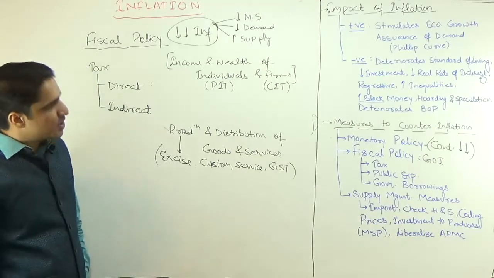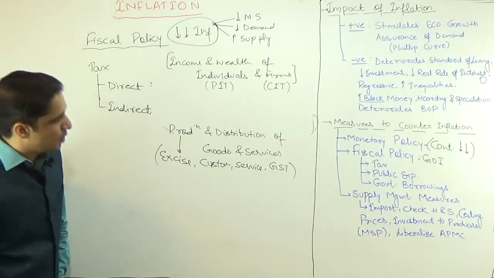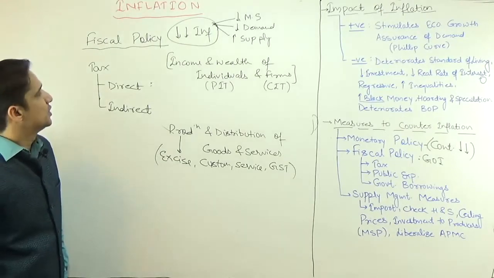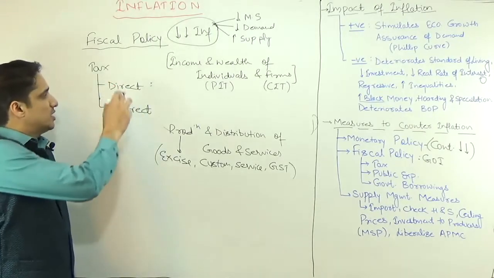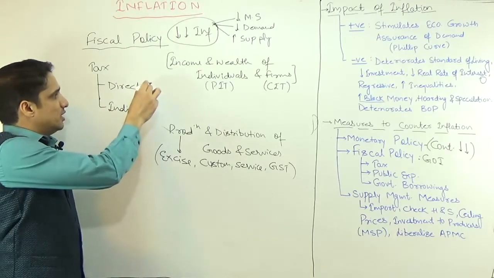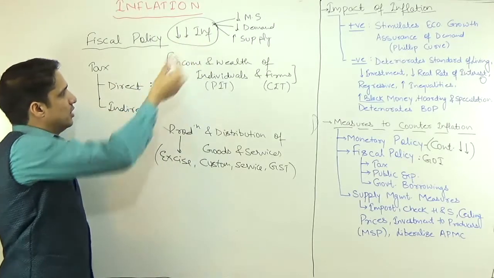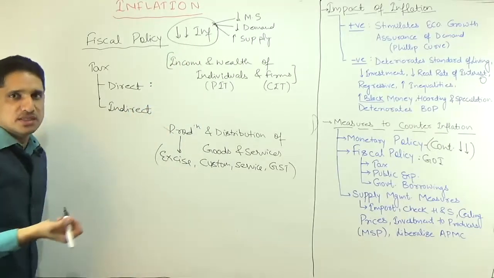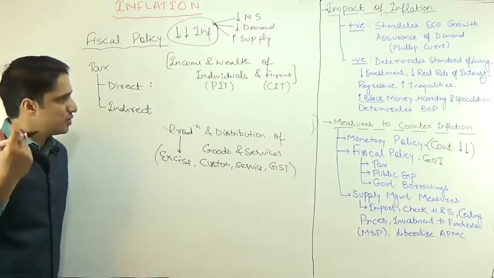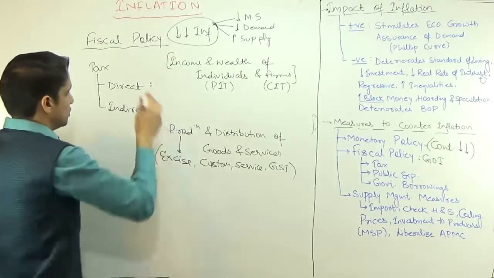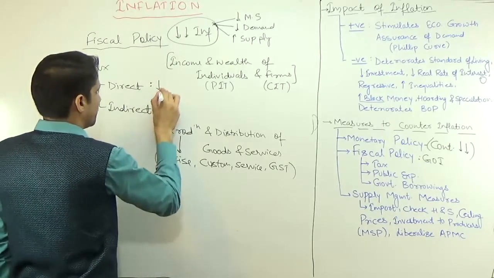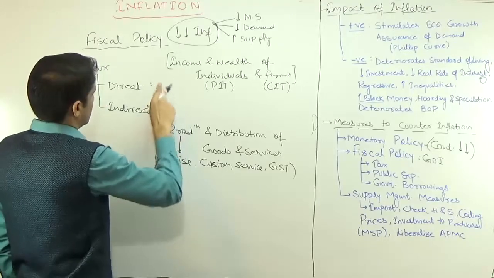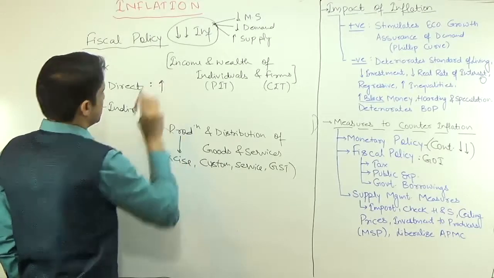In case of fiscal policy, one tool is tax. This tax is divided into direct and indirect. So should direct tax be increased or decreased to decrease inflation? Direct tax, which you and I have to pay, should be increased, not decreased.